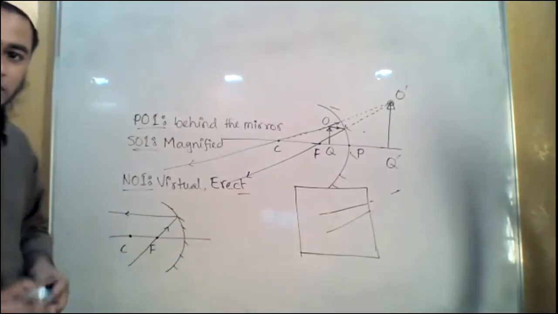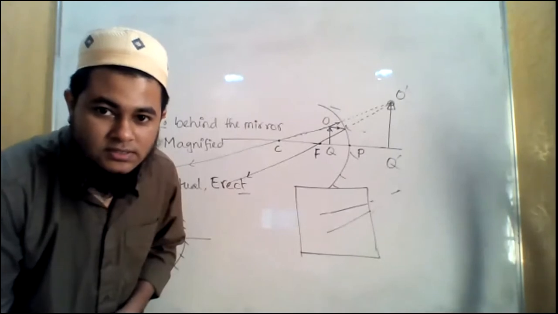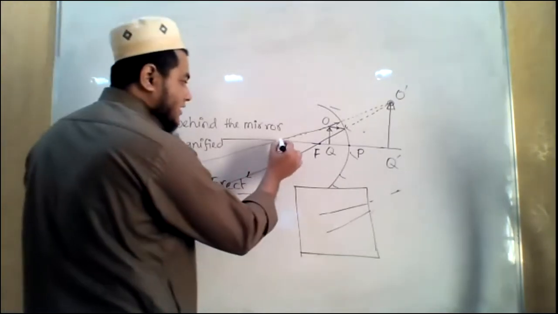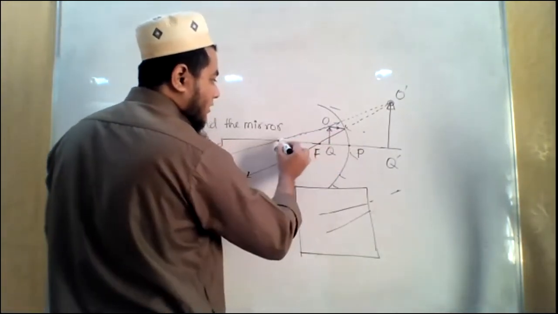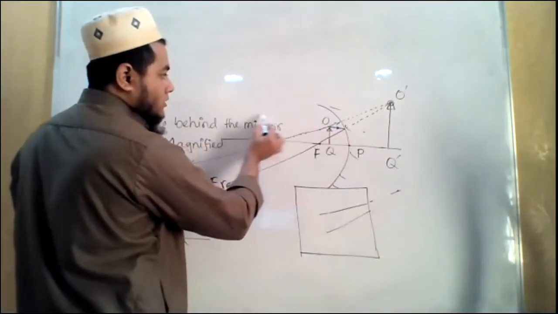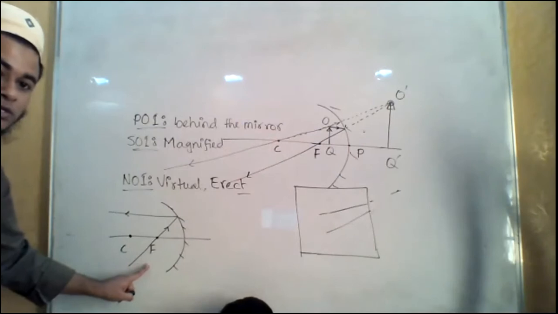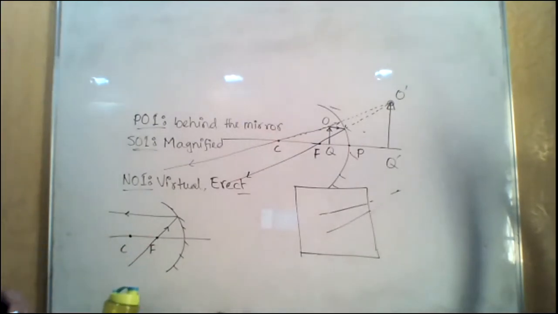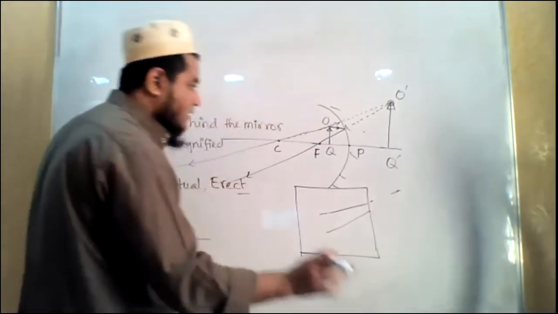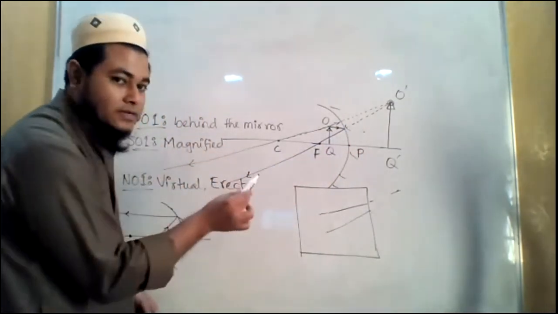The question that has been asked by Fatima, that in the image on the board, why doesn't the second incident ray reflect as parallel to the principal axis? Very good question, okay? The second incident ray that is incident along the radius of curvature, she is expecting that it should pass as parallel to the principal axis. But that is the case when actually the incident ray goes through the principal focus. See, if you remember, I already told you about this, that when the light ray is parallel to the principal axis, it passes through the principal focus, and it will be the opposite.